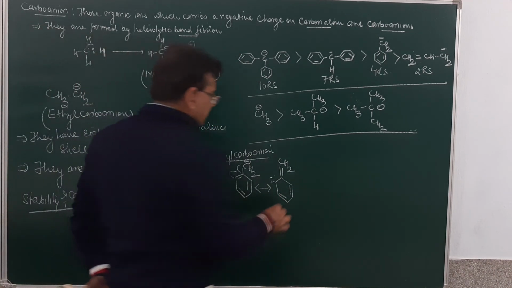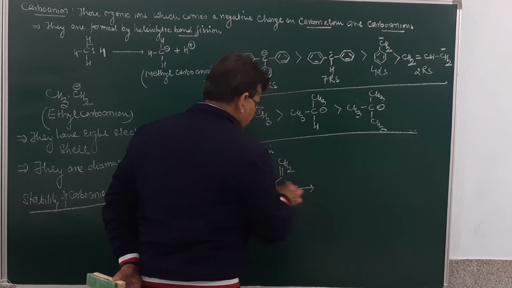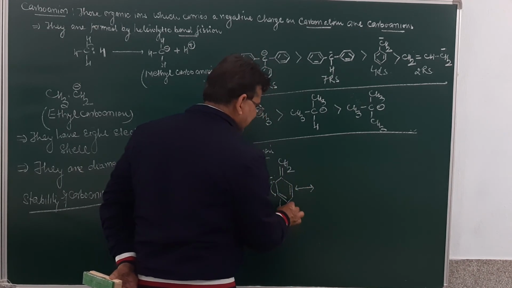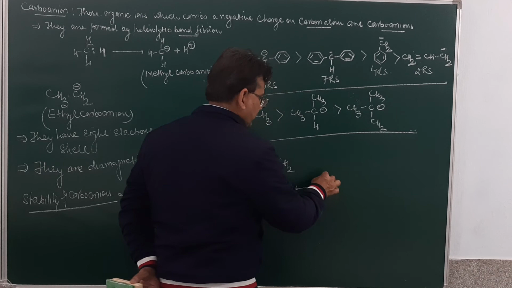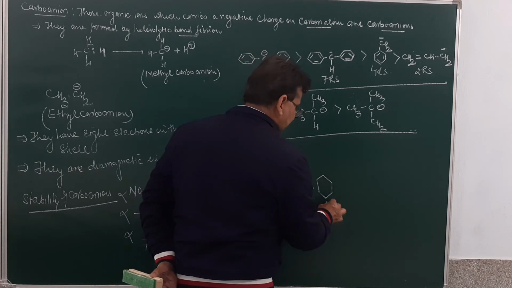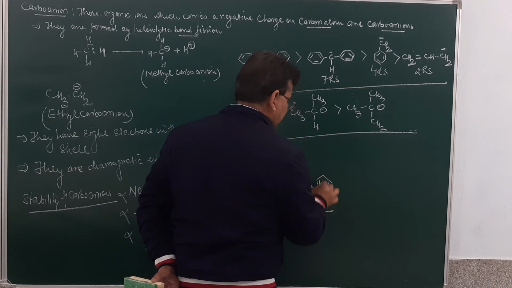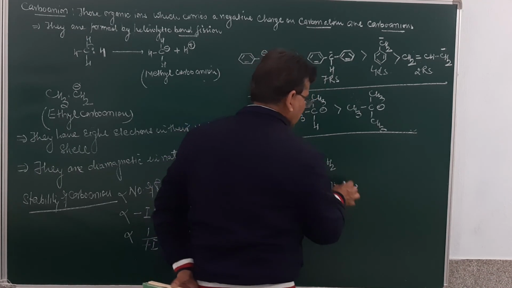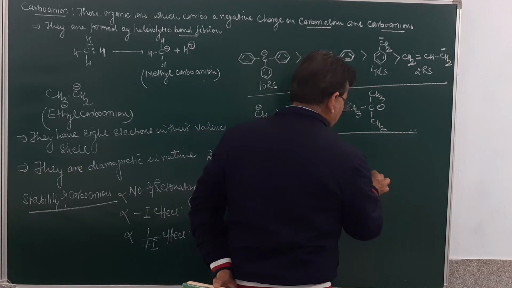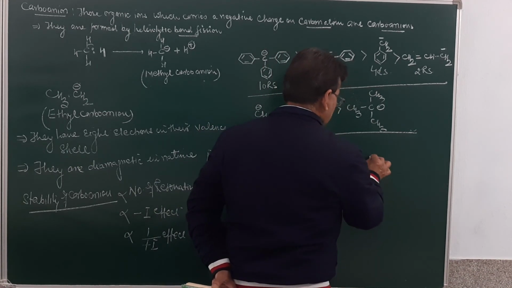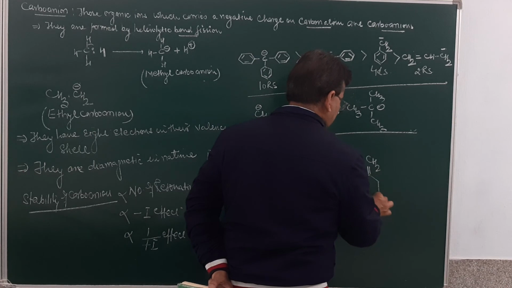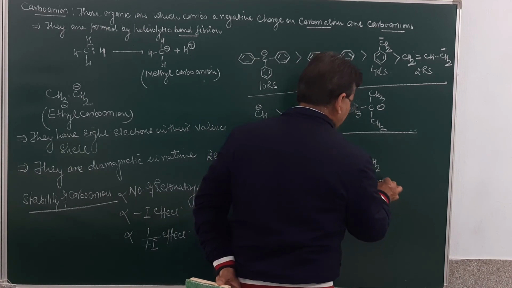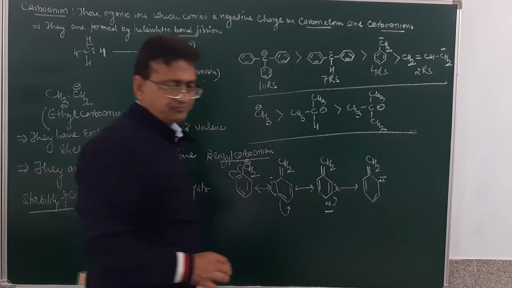Then if you look at the next one, this will be toward this side. So the next form will be this one, with the negative charge here, double bond, and this will be double bond CH2. And then over here, this will attack, and this will shift toward this side, and then this will be double bond CH2. And this will be the formation of a carbanion.